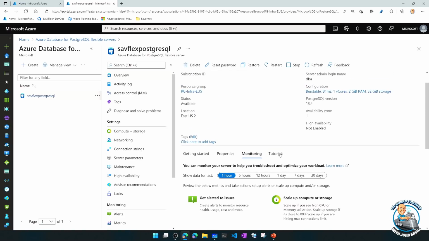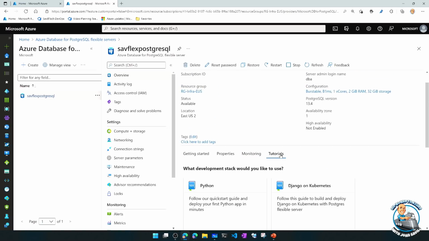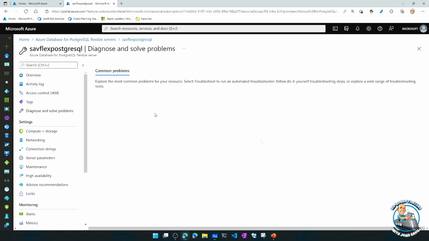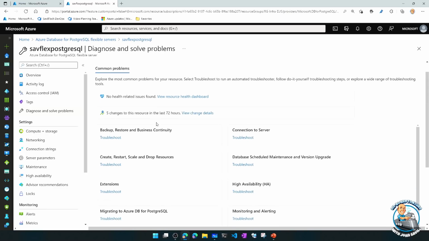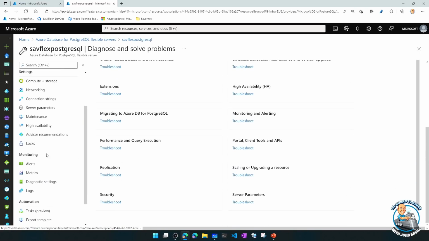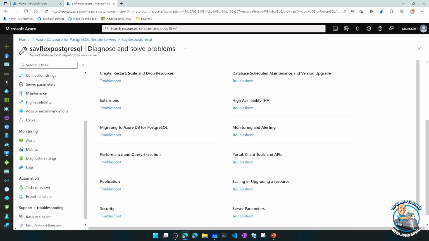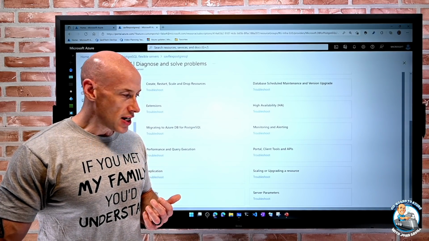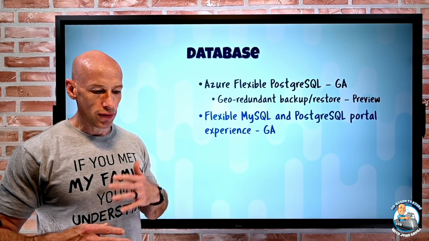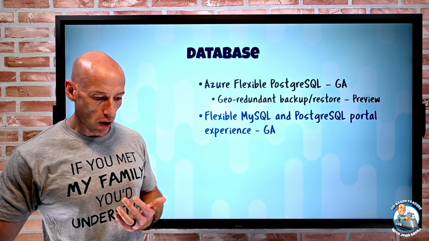I also have some tutorials I can go and look at. There's some great diagnose and solve problem areas that I can leverage. There are workbooks available to me that I can leverage. There's a nice backup restore blade. So just a whole bunch of features to really improve the overall utilization of this.